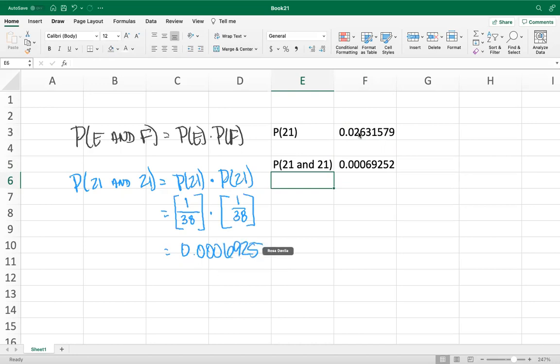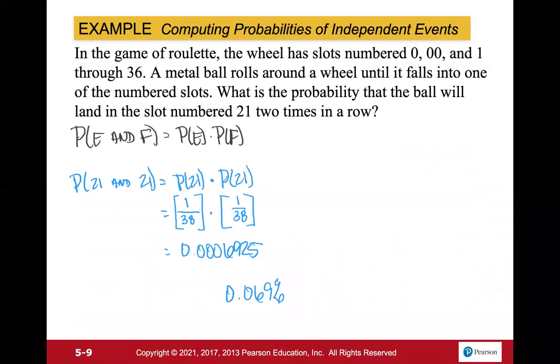0.0006925. So multiplying that by 100, we have a 0.069% chance of actually getting this sort of result. So the chances of this are very, very slim, so very unlikely.